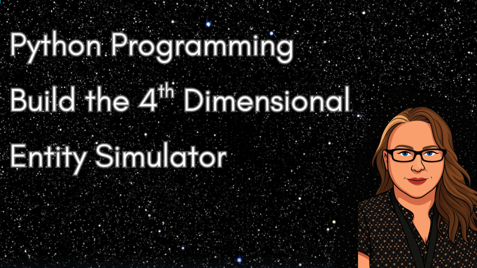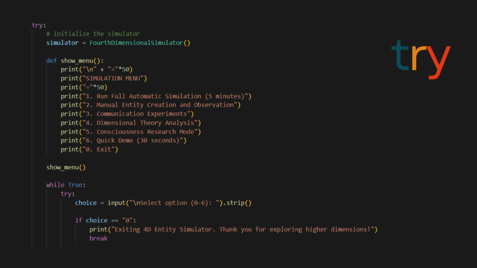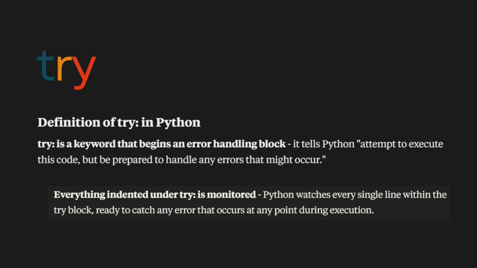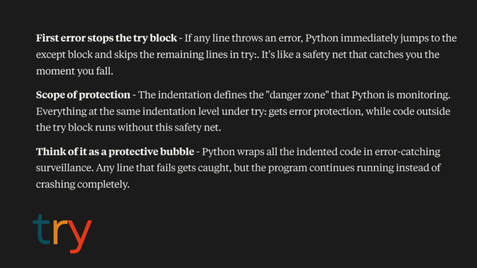Here we've reached an essential programming construct for robust software development. Try. We're demonstrating the try statement. The try statement is a mechanism for setting up error handling that allows programs to continue running even when problems occur. The try keyword creates a protected code block for error handling, and everything indented under try is watched for potential errors. If errors occur within this block, Python handles them gracefully instead of crashing.